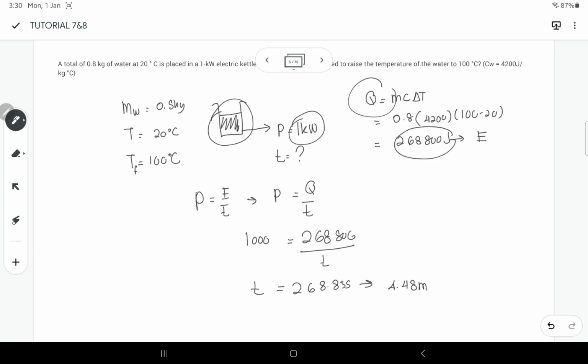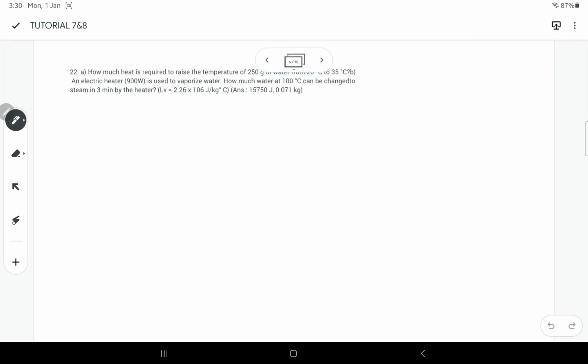Okay. So, the next one is how much heat is required to raise the temperature of 250 gram of water from 20 to 35 degrees Celsius. Okay, an electric heater is used to vaporize water. How much water at 100 degree can be changed to steam in 3 minutes by the heater? Okay, so soalan A, how much heat is required?